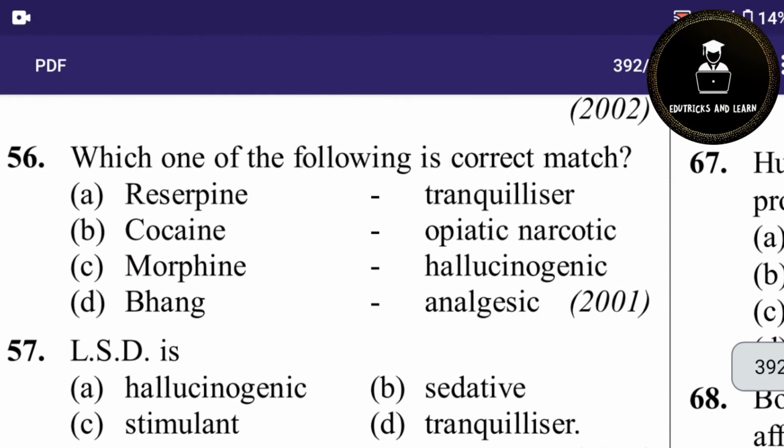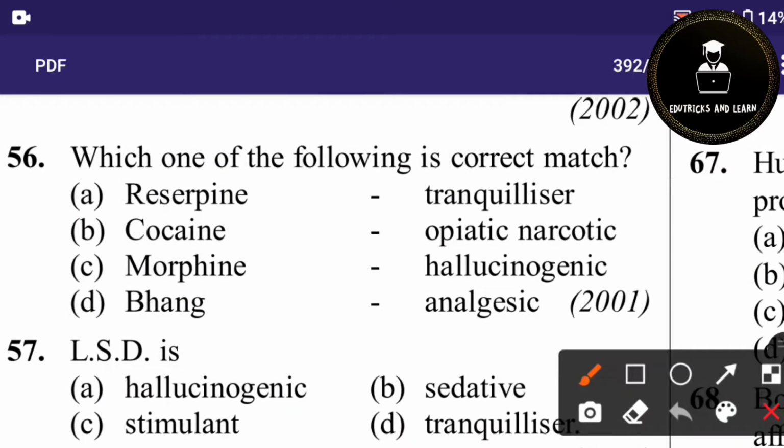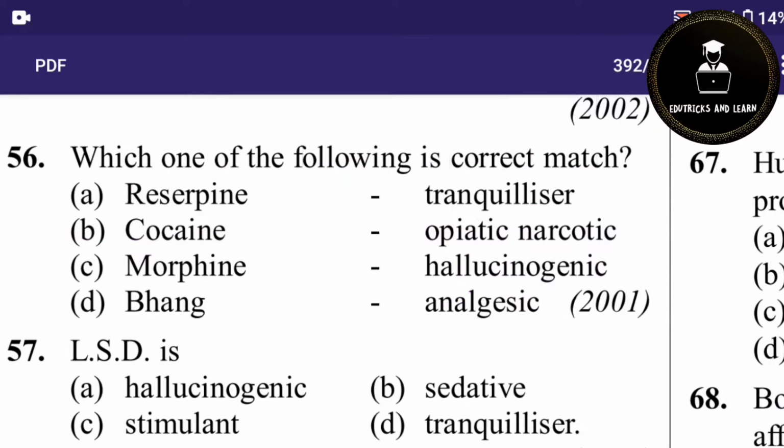56th question. Which of the following is a correct match? We want to find the correct match. Reserpine is a tranquilizer. Yes, it is correct. What is tranquilizer? Tranquilizers are the drugs which have good effect in all types of psychoses, especially in schizophrenia. In a psychotic person, these drugs reduce the aggressiveness of the person and their anxiety is relieved. So reserpine is a type of tranquilizer. So option A is the correct answer. Other three options are incorrectly matched. Option A is correctly matched.